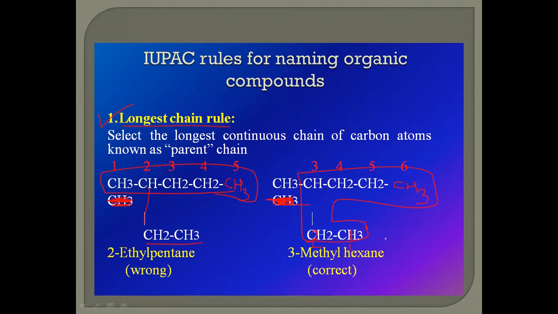The 6 is the longest carbon chain present in this example. So the right side is the correct identification of the longest continuous chain in the given organic compound. This is the first rule. Selection is most important. Once the selection is correct, then 50% of the nomenclature of an organic compound is over.